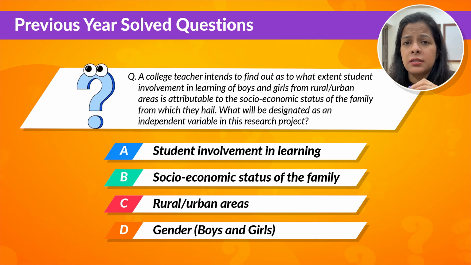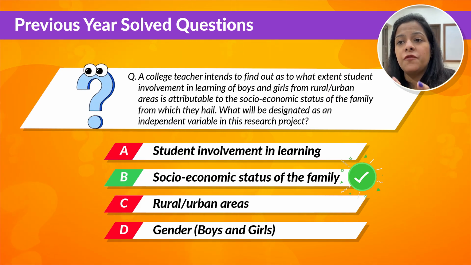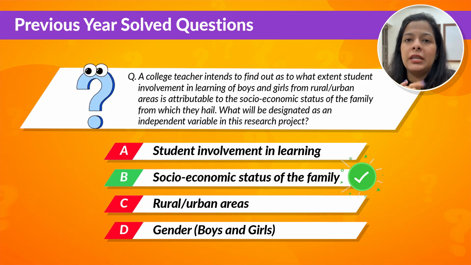Now the correct answer is socio-economic status of the family. How is that the correct answer? Let us understand. In this research, the socio-economic status of the family is the independent variable. Why? Because it is a factor that is being studied to determine its effect on the student involvement in learning, which is the dependent variable. Other factors like rural urban areas, gender may be considered additional variables, but they are not the primary independent variable in this study.